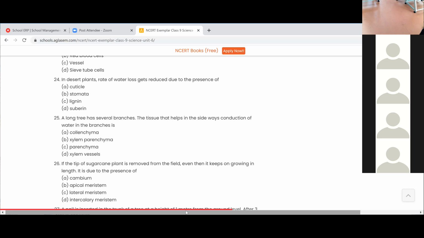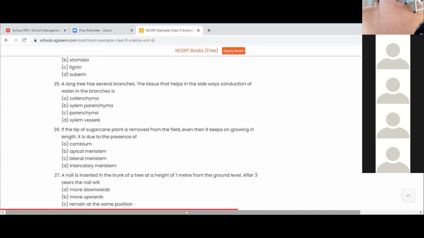A long tree has several branches. The tissue that helps the sideways conduction of water. Ma'am, xylem parenchyma.